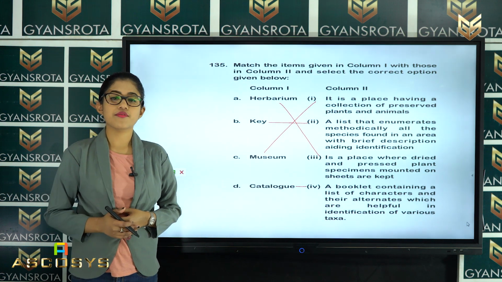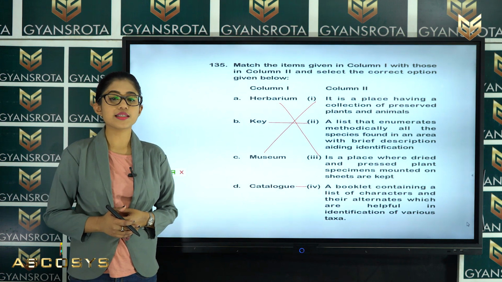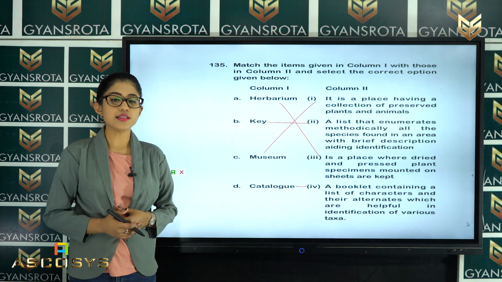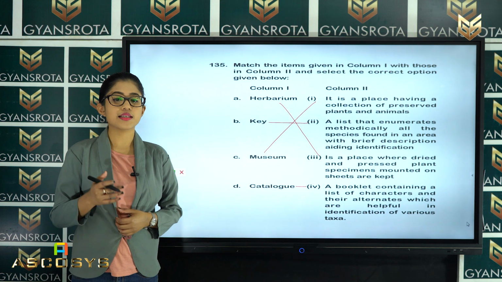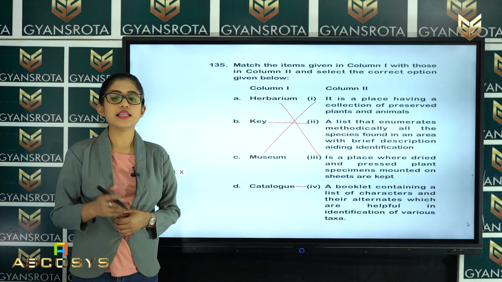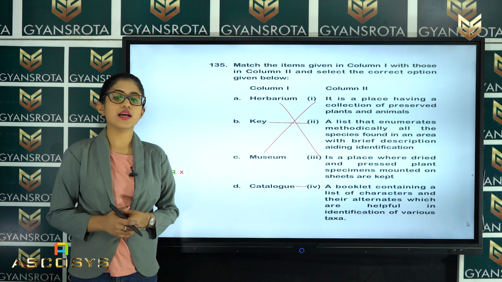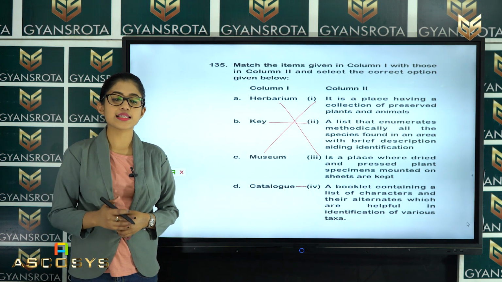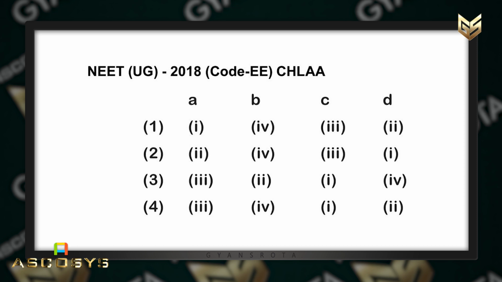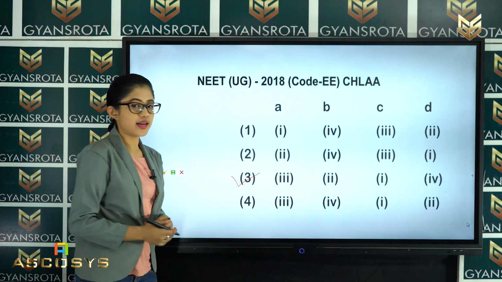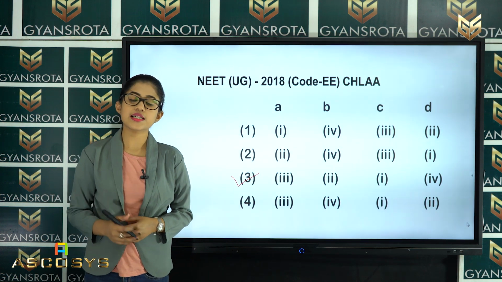And the museum is a place having a collection of preserved plants and animals, and catalog is a booklet containing a list of characters and their alternates which are helpful in identification of various taxa. So, these are the options given. So, which among them is the correct answer? That is option number 3, alright. Okay. Now, let us see the next question.